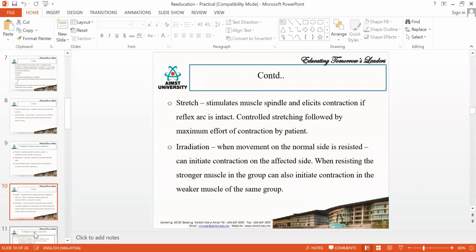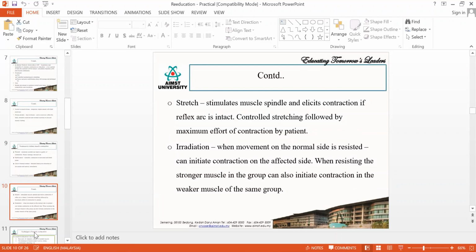When we learned stretching, we learned about the Golgi tendon and muscle spindle. When you are giving stretching, this will stimulate the muscle spindle and elicit the contraction of the affected muscle. So you can go for stretching of the affected muscle so that you get a good stimulation and initiate the contraction of the affected muscle.